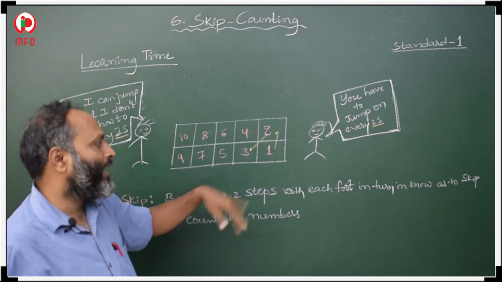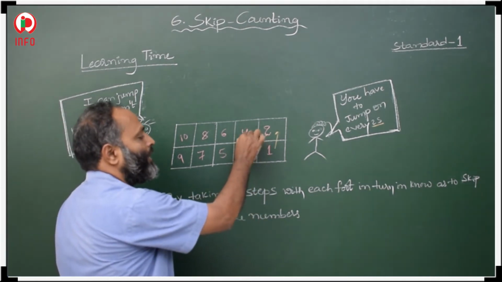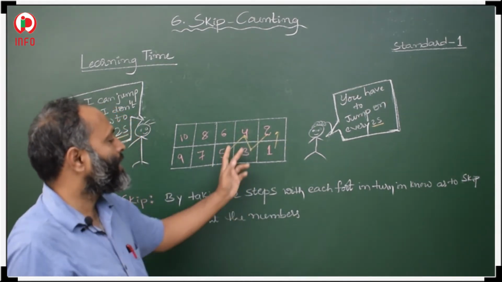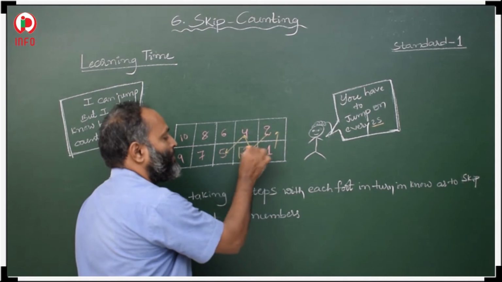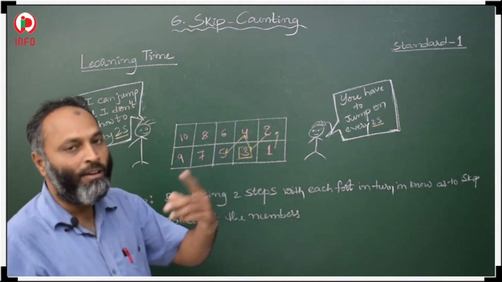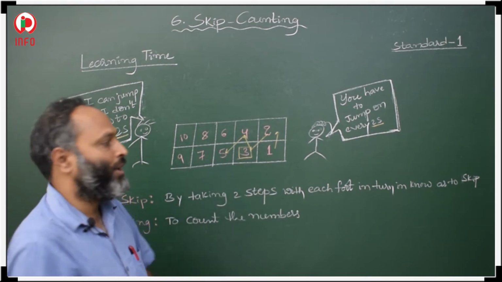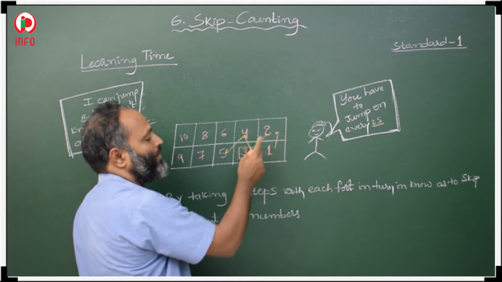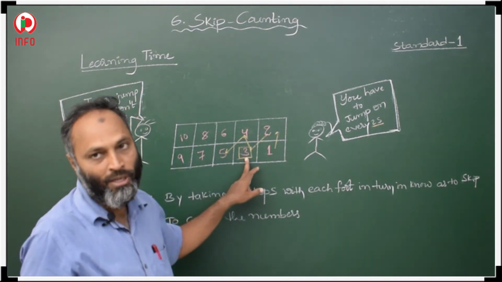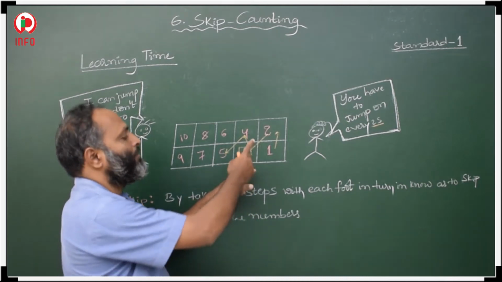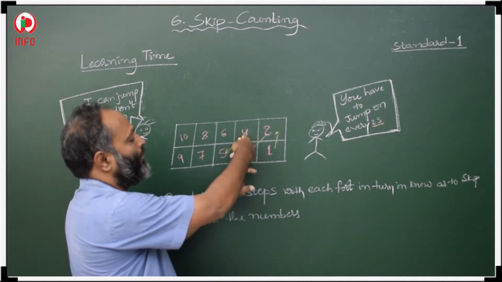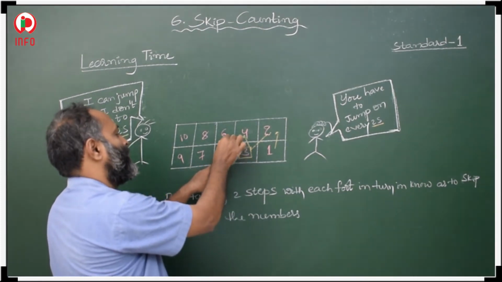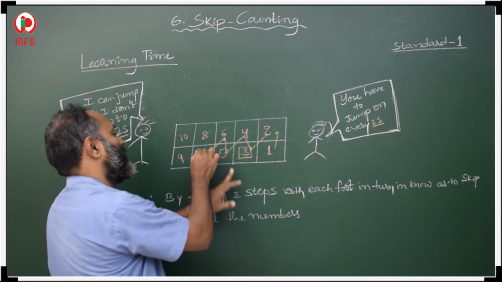After that, if she skips again, 3 to 4 is one step, 4 to 5 is another. Then 5 to 6, 6 to 7, where will she be? At 7.